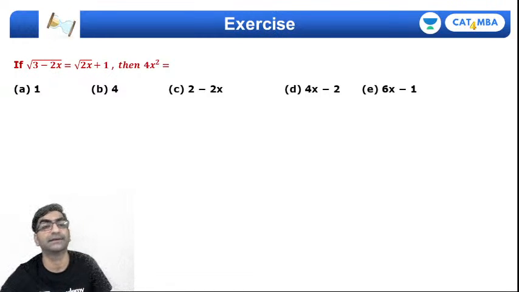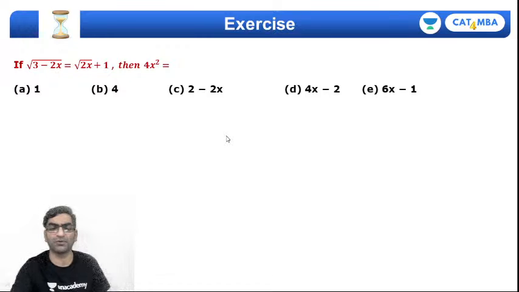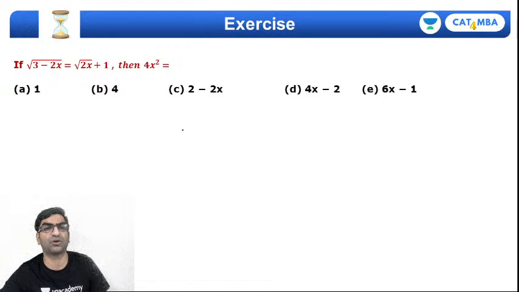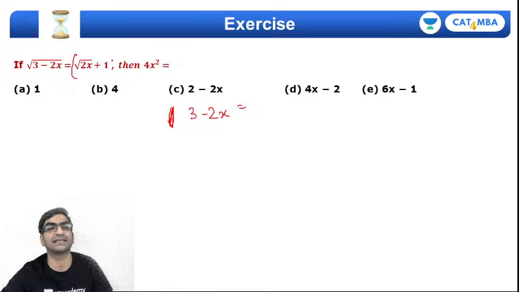I think it's more of a procedural problem, right? Process more than difficulty. Squaring it, right? First step, obviously square it. 3 minus 2x, and think of this as (a + b) whole square. So a square is 2x, b square is 1 square, 1, and 2ab will be 2 into 1 into root 2x. Okay, what do I get, right?